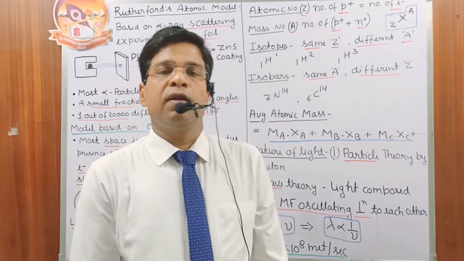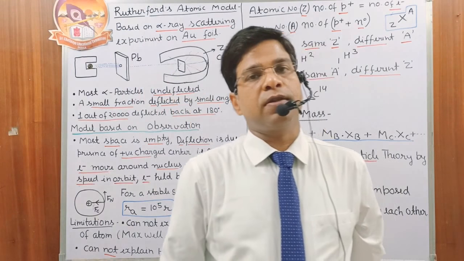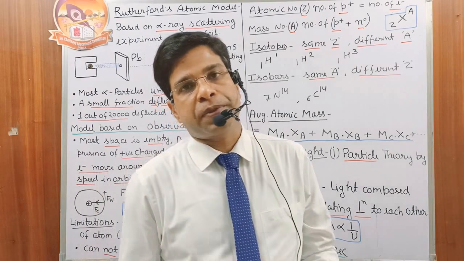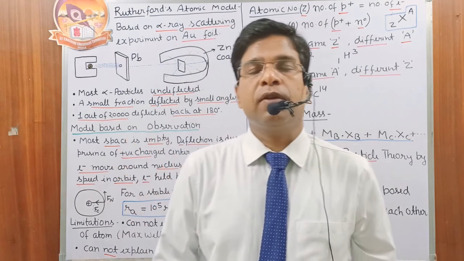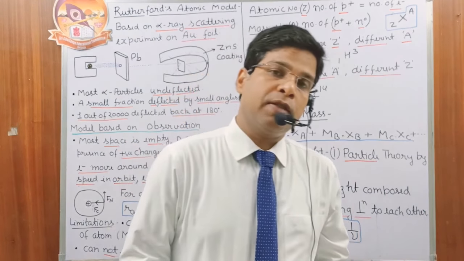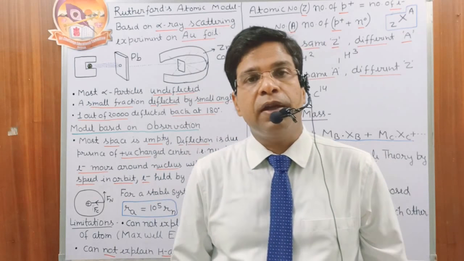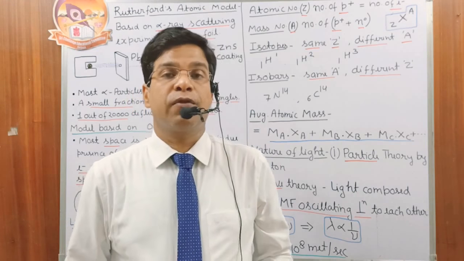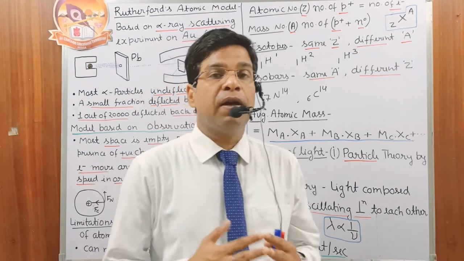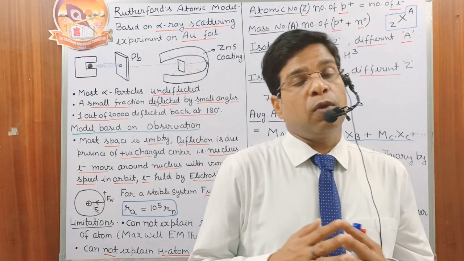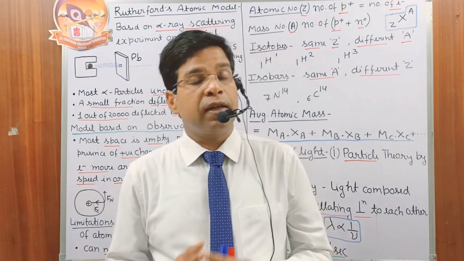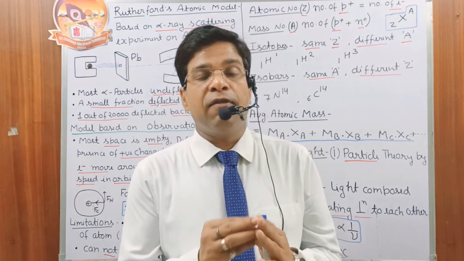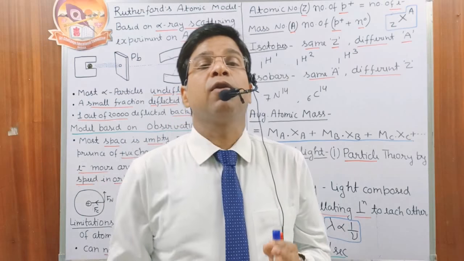Atomic model. Dalton's atomic model was completely theoretical, and it became obsolete after the development of the Rutherford model. This model was completely experimental. It is based on the experimental observation of alpha particle scattering on gold foil. The thickness of the gold foil is about 200 nanometers, and alpha particles were bombarded on that gold foil.